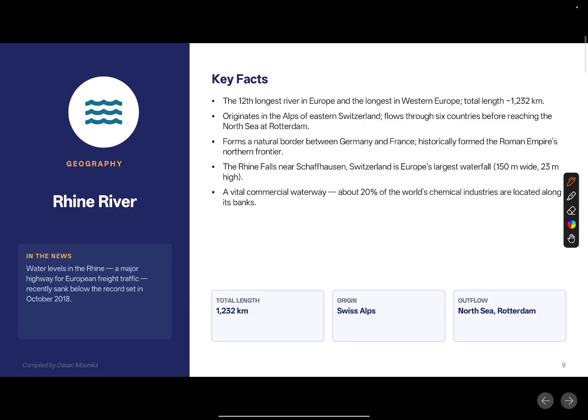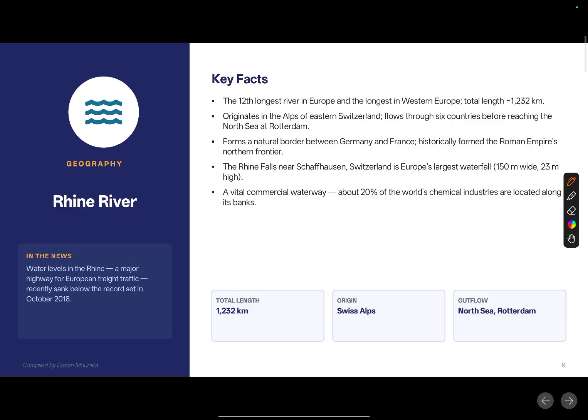So what we have is the Rhine River. So where is the Rhine River? The Rhine River is in the news because the French navy has rescued a few persons in a migration boat in the Rhine River.